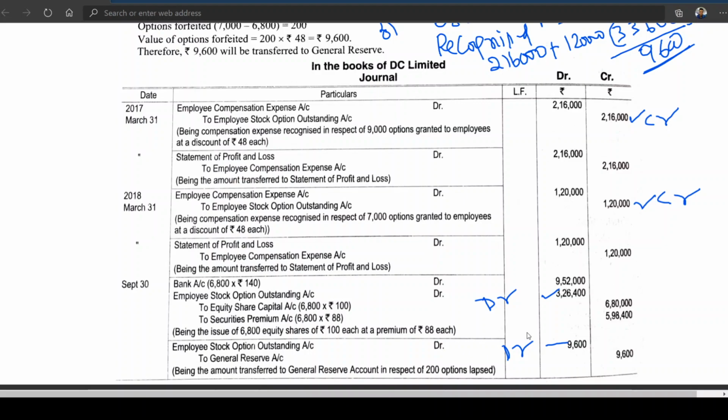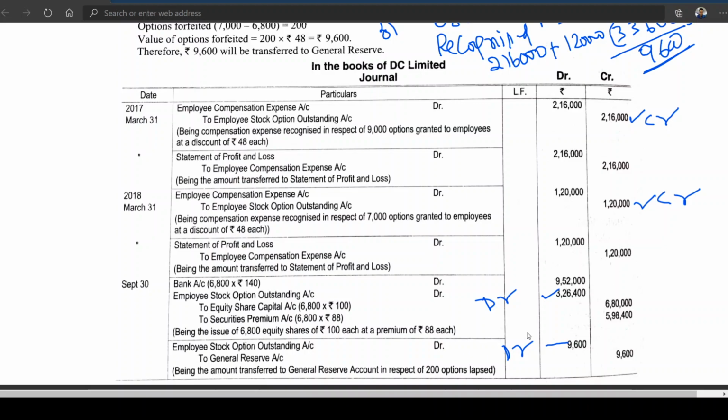Share capital. If excess expense has already been debited, since it has been transferred to P&L account also, your profit has come down. To increase that, instead of reversing it, you are crediting which account? General reserve account. Because of that excess expense, your profit has come down, and it is adjusted through transfer into general reserve.